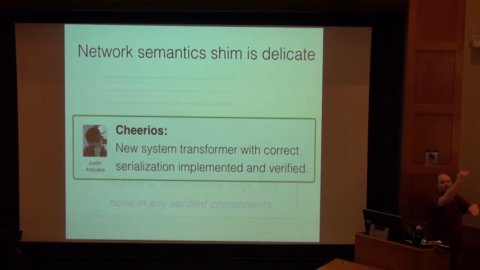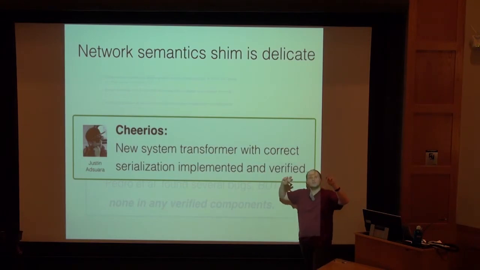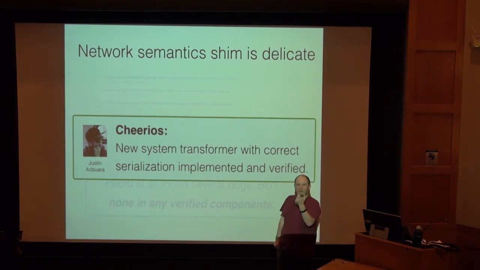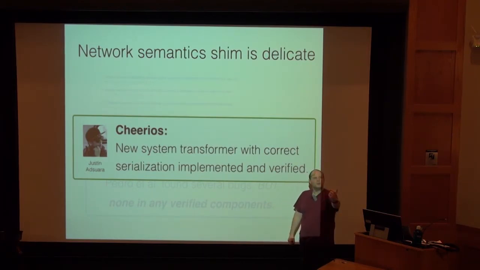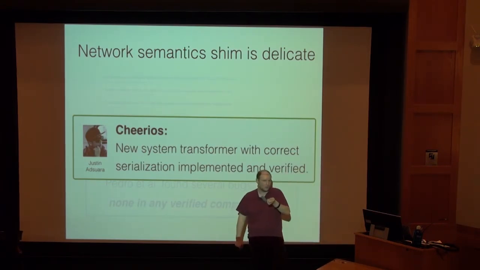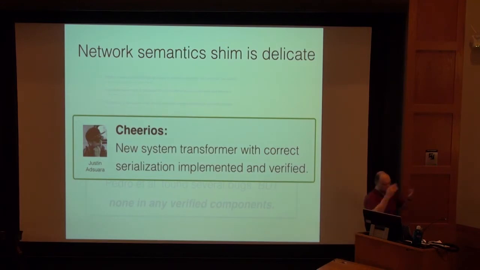And whenever you want to send a message, it gets serialized and put on the network, right? And this is transparent to the underlying system. So it's exactly what a system transformer is designed to do. And now instead of running in a nice world and its magical network that just knows how to send and receive values of some Coq inductive type, now we get guarantees for a more realistic network, right? A network that knows how to send and receive sequences of ASCII bytes, right? And there's a bunch of other stuff that we can do here, but this was a nice example.